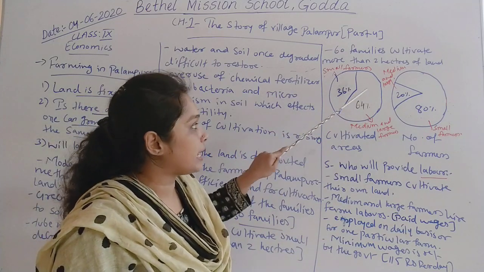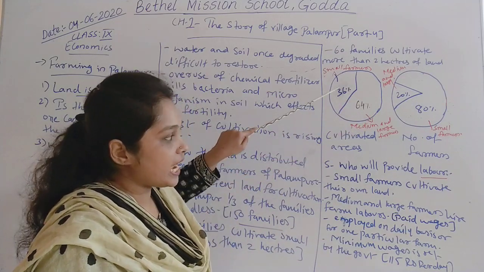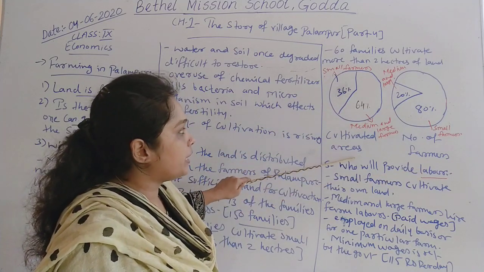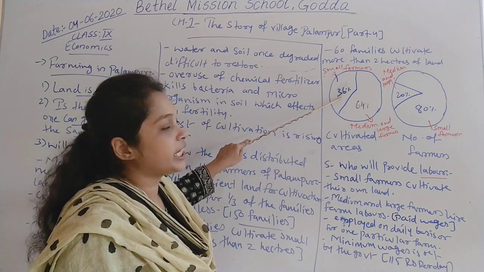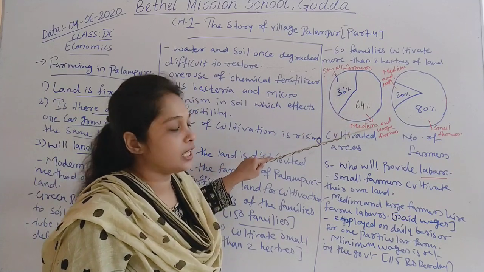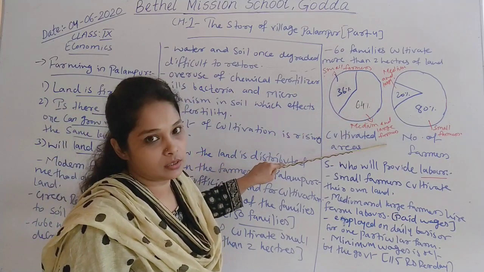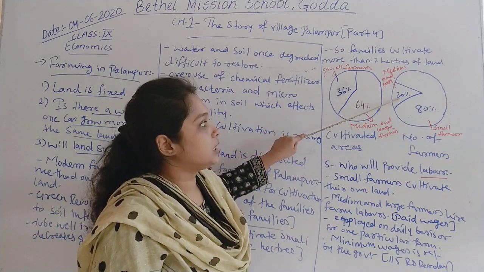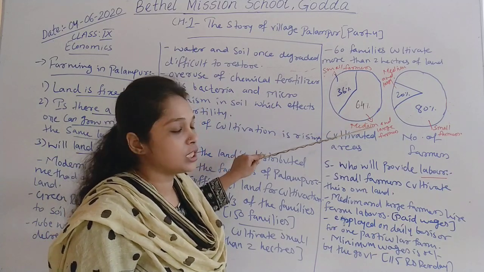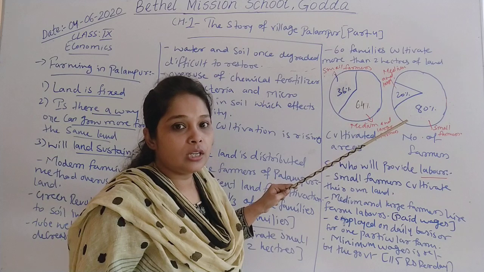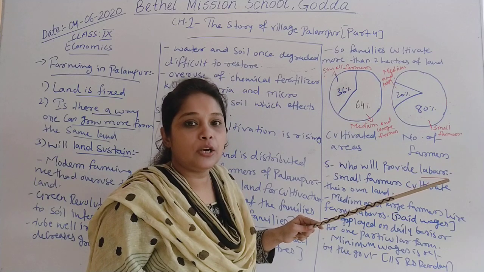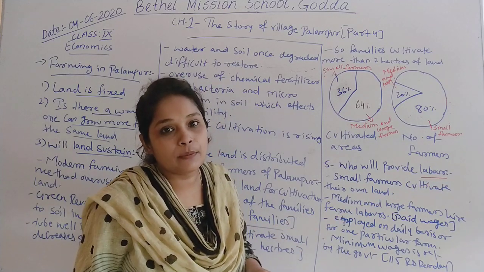Over here you can see in this diagram, the first one is cultivated area in Palampur, and the second one is the number of farmers in Palampur. When we talk about cultivated areas, 36% of cultivated areas are in the use of small farmers, and 64% of cultivated areas are in the ownership of medium and large farmers. And 20% are medium and large farmers who have more land. They don't farm on their land on their own. But what they are doing is employing landless laborers to work on their land.